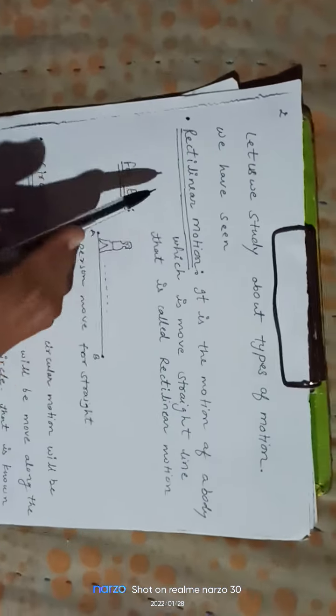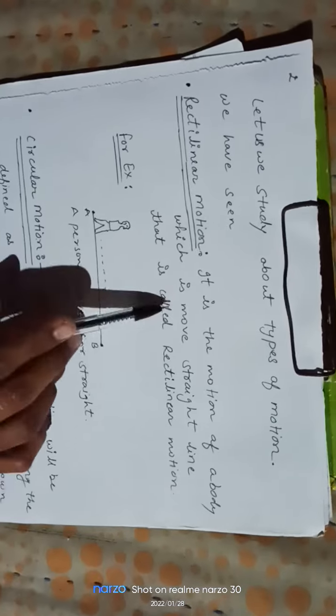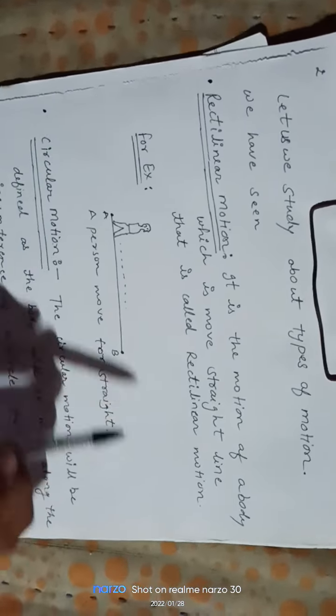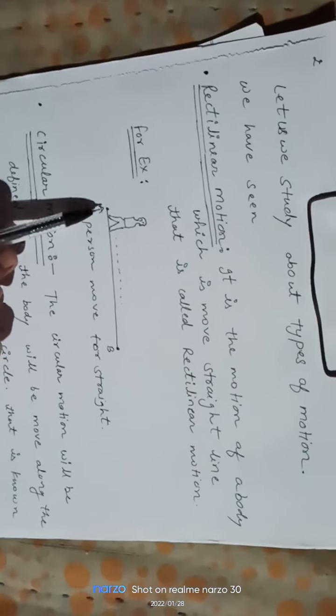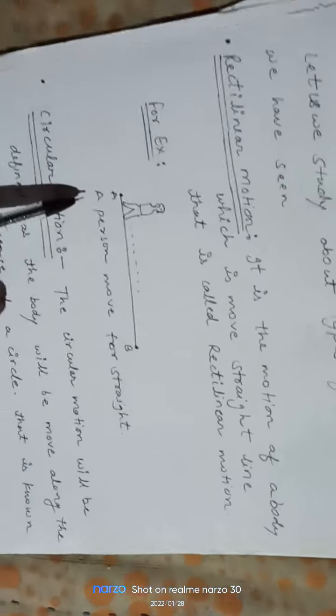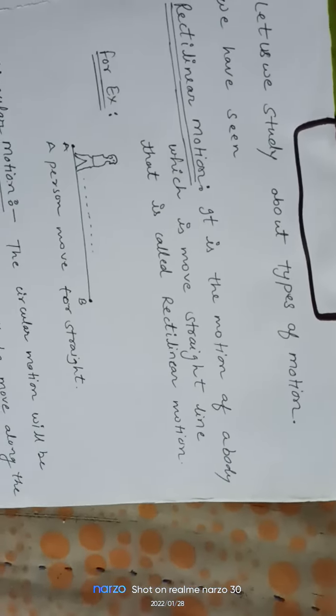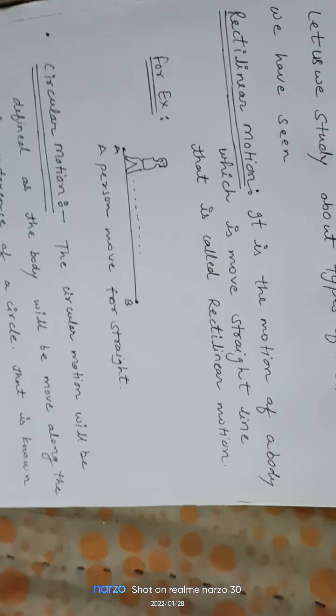Let us study the types of motion. We have rectilinear motion. It is the motion of a body which moves in a straight line. That is called rectilinear motion. Here are two points, A and B. A person moves in the forward direction in the same direction, straight. So moving forward in a straight line is rectilinear motion.